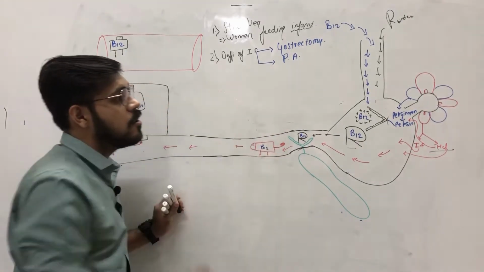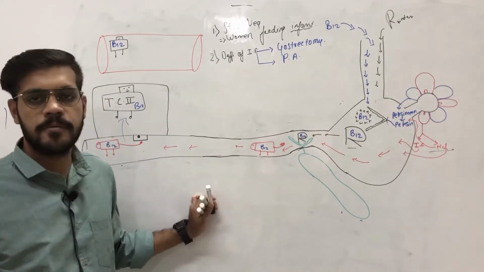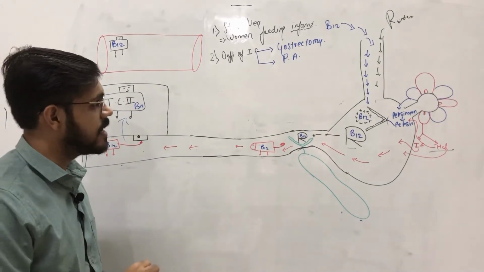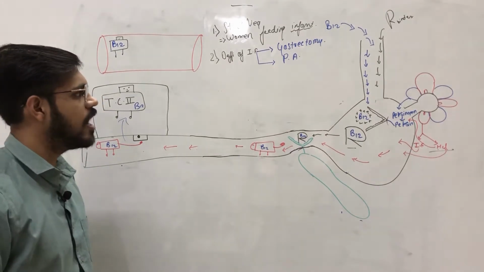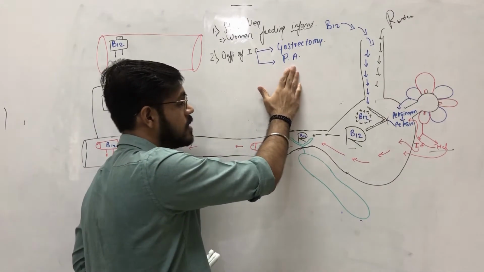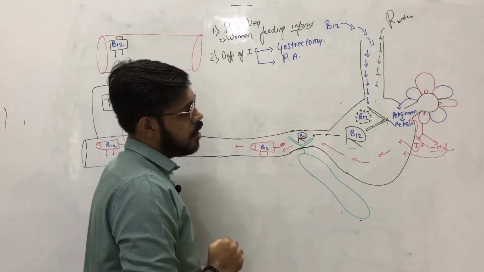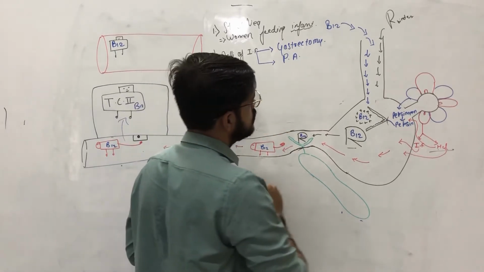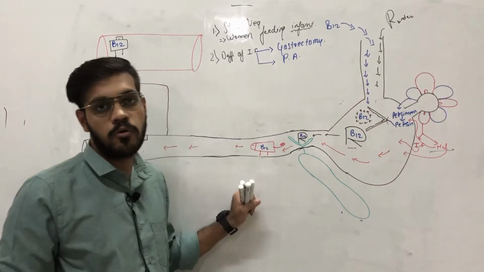Another reason for deficiency of intrinsic factor is pernicious anemia. I will explain pernicious anemia in detail in a further lecture, but for now, pernicious anemia is a disorder in which there is autoimmune destruction, where antibodies destroy the gastric fundus mucosa.